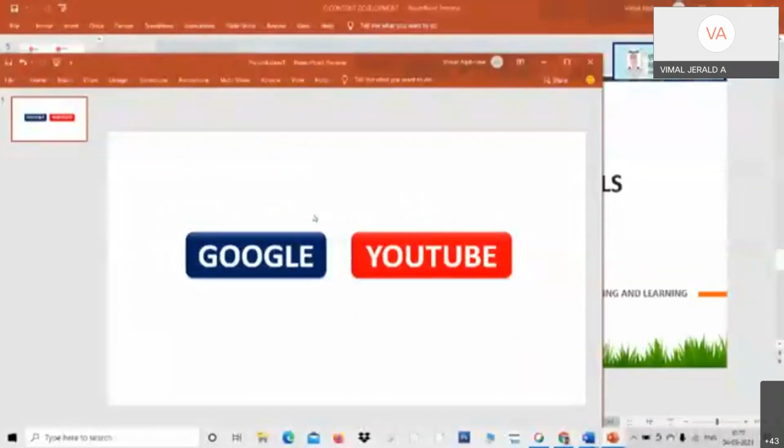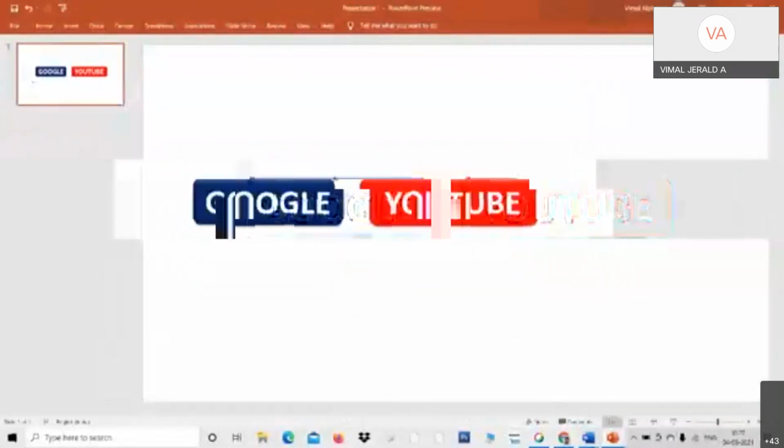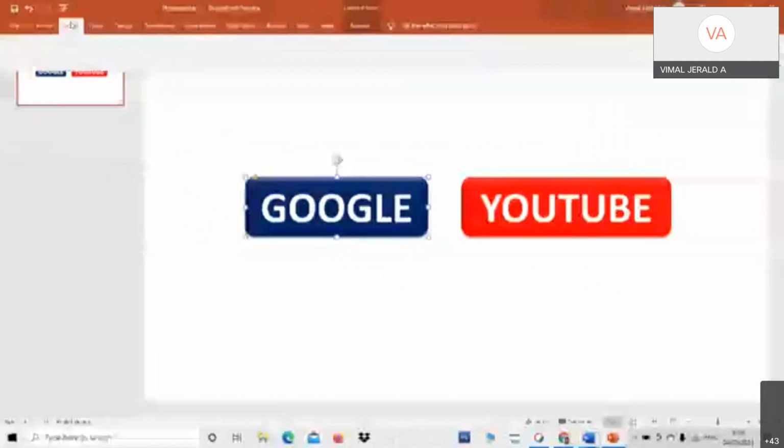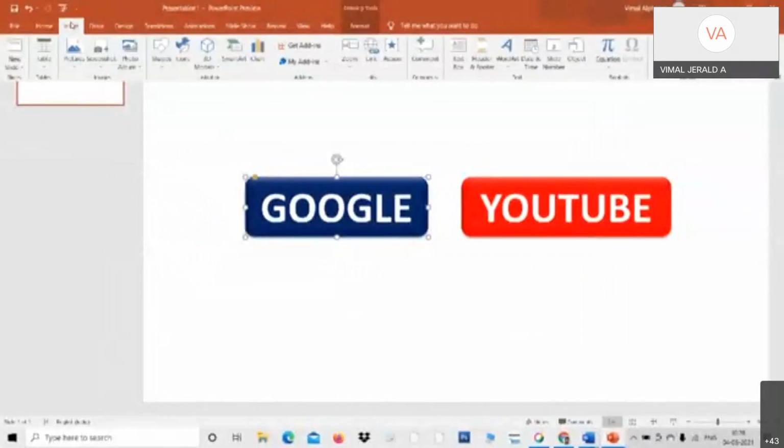Right. I would like to create an interactive link. Please listen carefully. I would like to take the viewer from here to an external website. So I click on this box, go to the Insert menu, and in Insert, if you use the advanced version, it is Link.